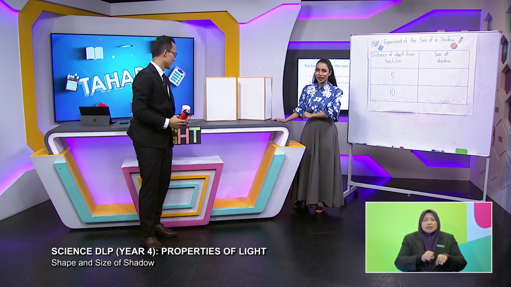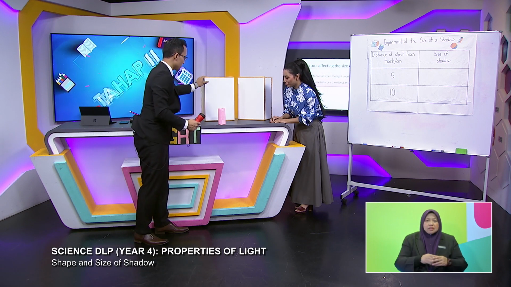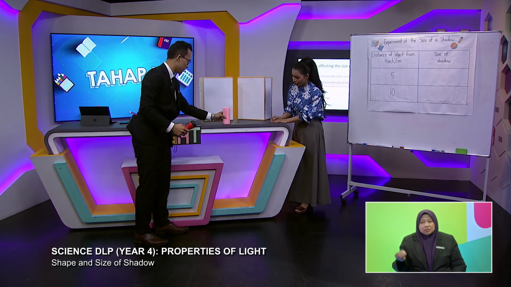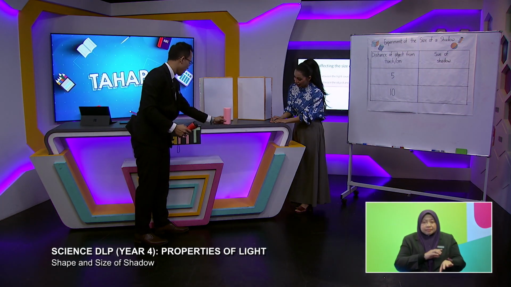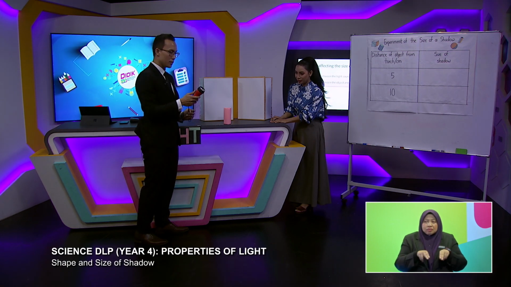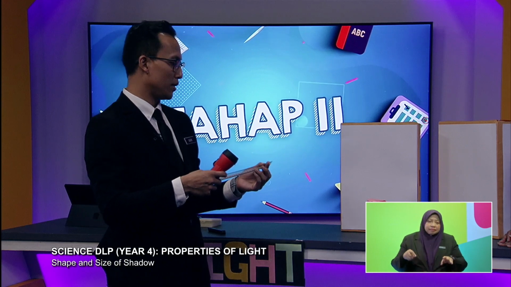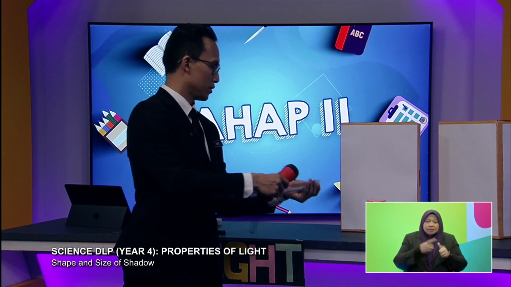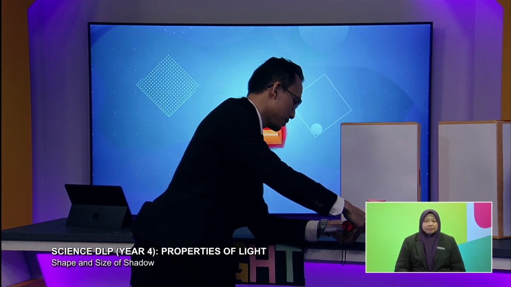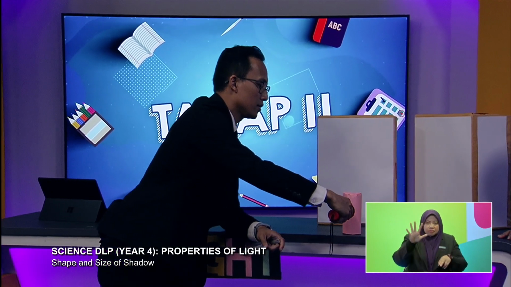Okay, let's do this experiment. I can't wait, Mr. Quack. What's the first step? The first step is we're going to place this object here, and then we're going to measure the distance between the light source and the object. So the first experiment is we need 5 centimeters. Yes, 5 centimeters. So let us have a look at the size of the shadow.